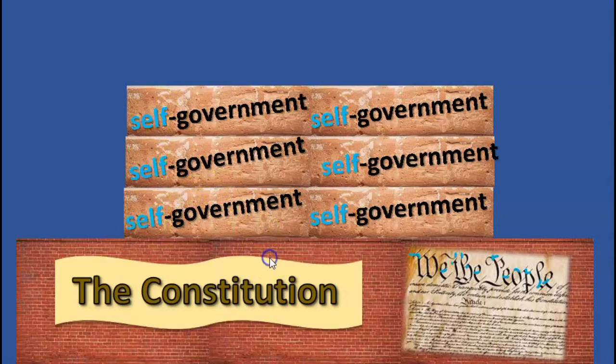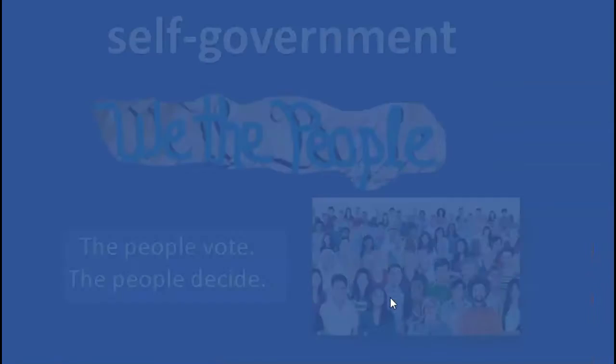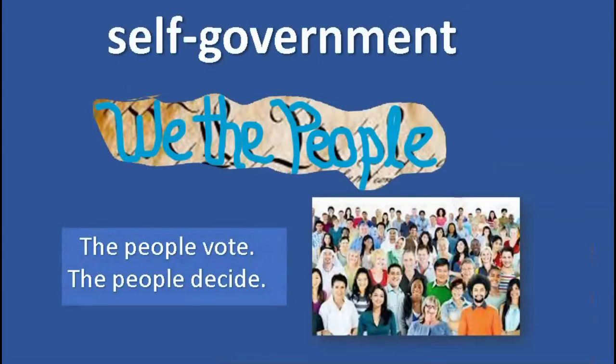The idea of self-government is in the first 3 words of the Constitution. Do you see those? We the people. We the people choose our leaders, and we decide how they govern the country. So the idea of self-government is in the first 3 words of the Constitution. We the people. The people vote, the people decide.